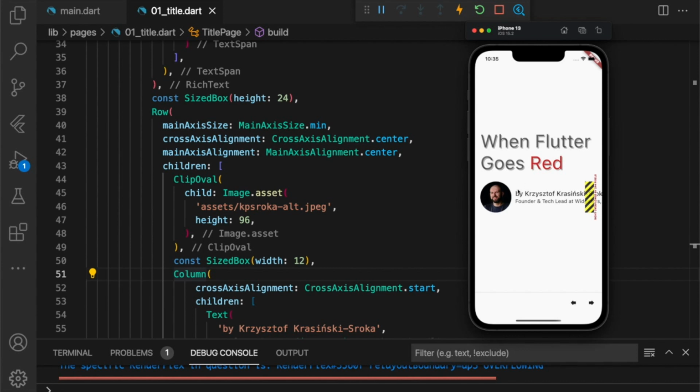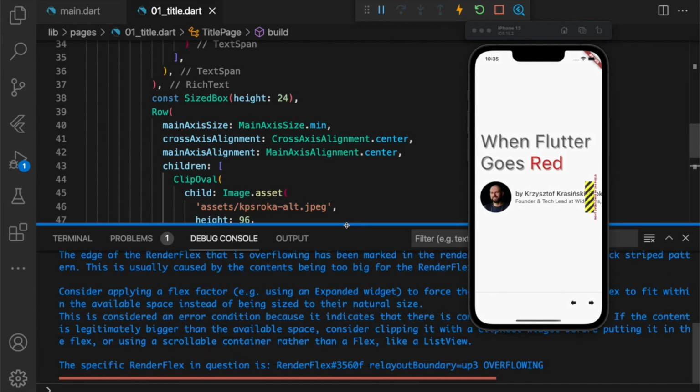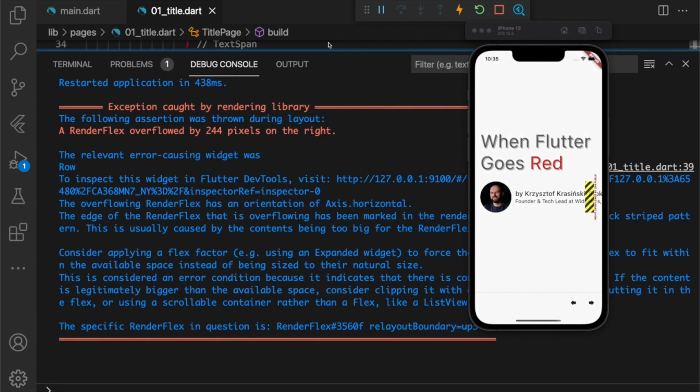So how can we go and see what's going on? Well, let's take a look at the Debug Console. I'm running this application from VS Code, so it appears in an integrated Debug Console here. But if you use other IDEs or you run the application from a console itself, you should see a very similar output.